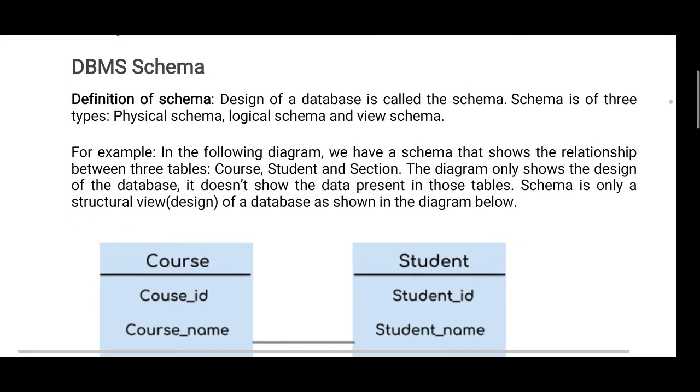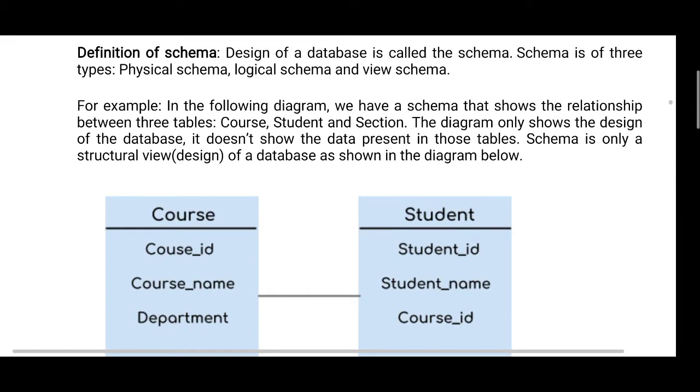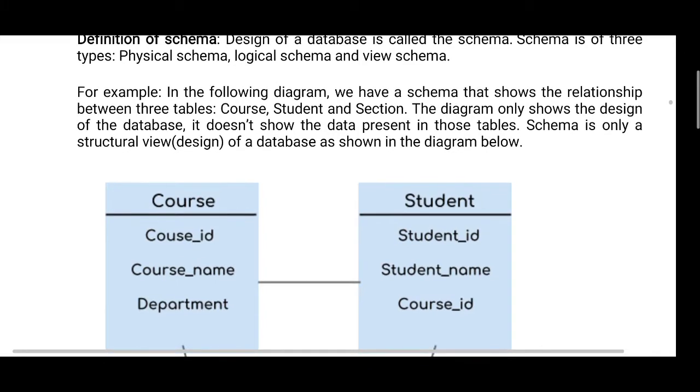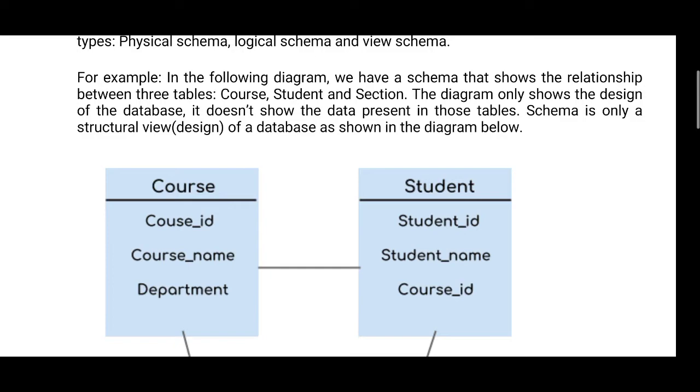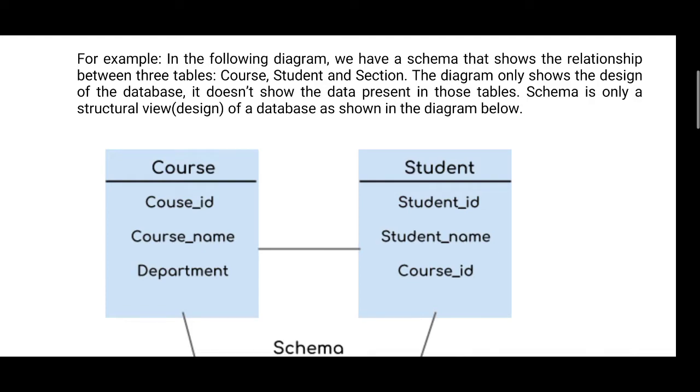For example, in the following diagram, we have a schema showing the relationship between three tables: courses, student and section. The diagram only shows the design of the database. It doesn't show the data present. Schema is only the structural design view of a database, as shown in the diagram below.